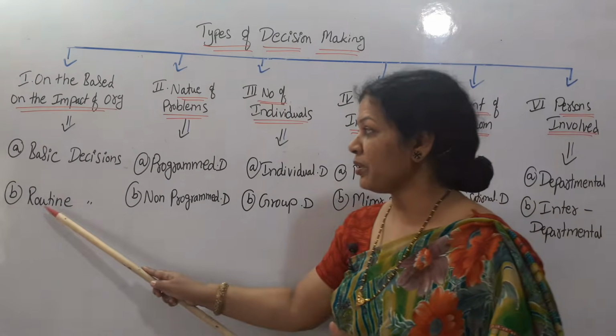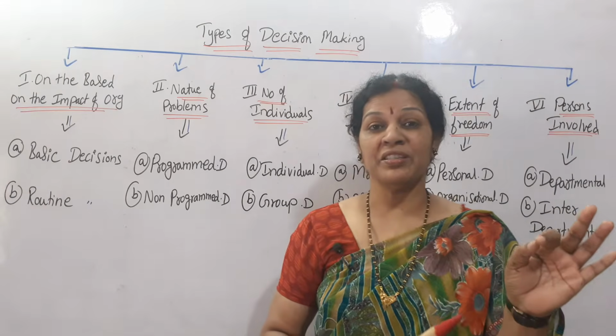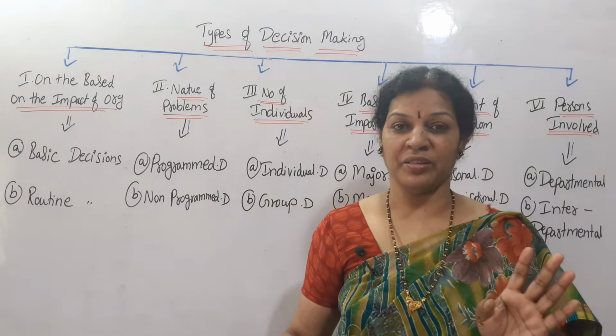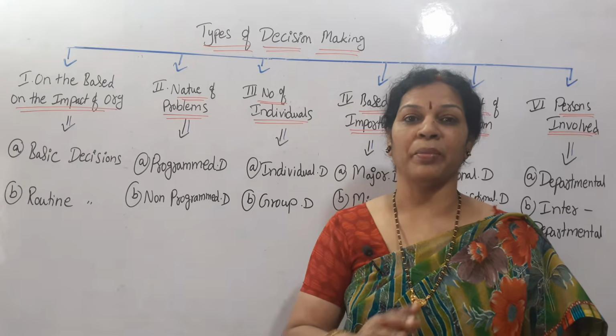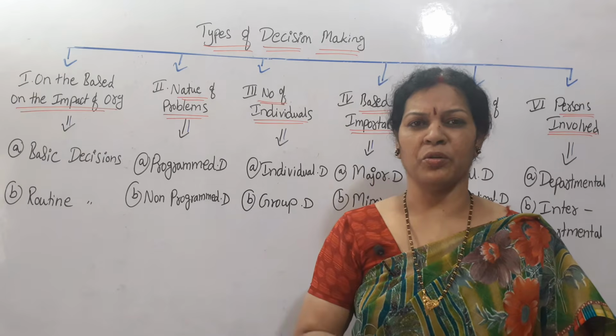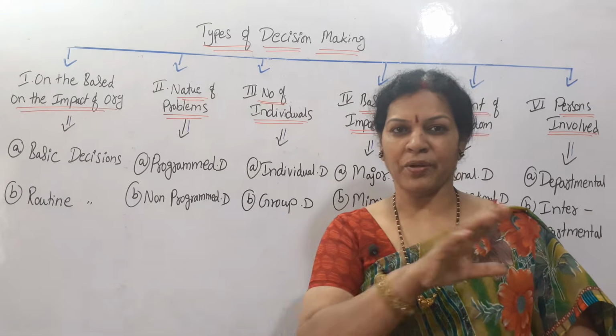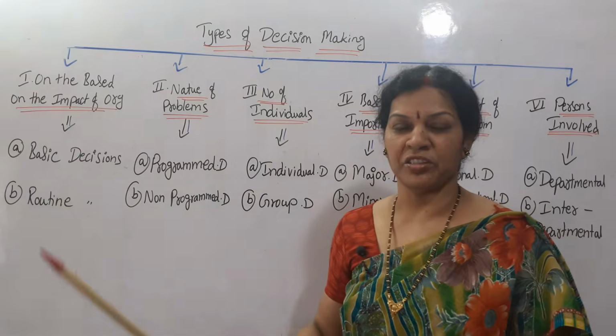Next one is routine decisions. Routine decisions means basic decisions already decided. They have to get the instructions from the top management, middle management to lower management, so the process has to be passed properly. Then we can say routine decisions.